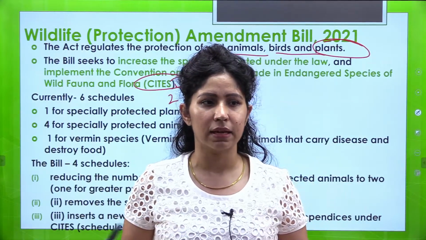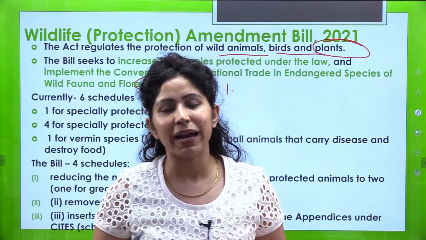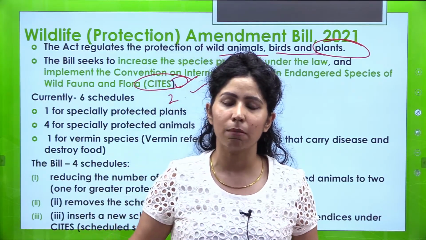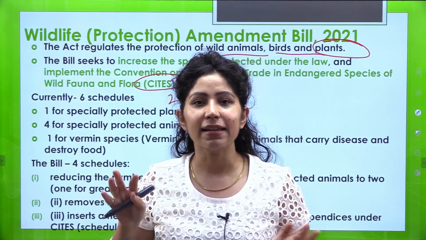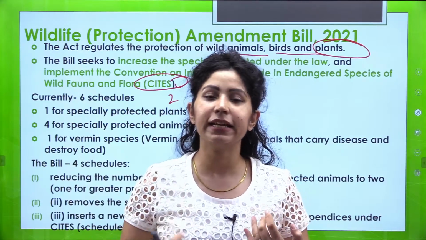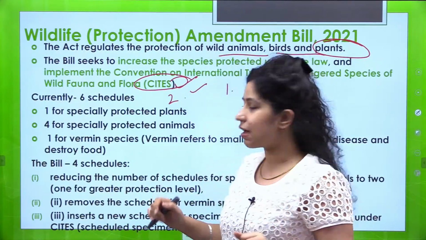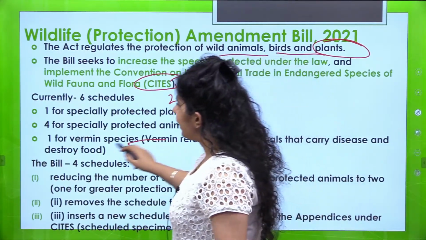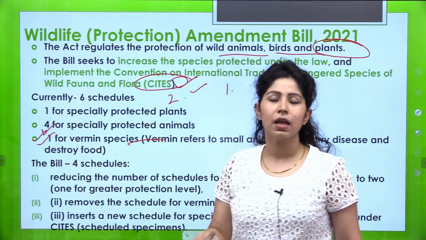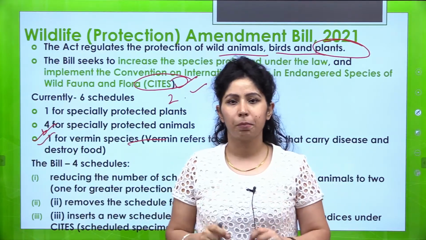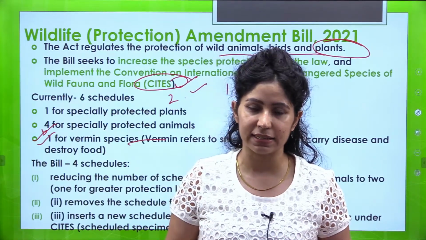For example, monkeys. Monkeys, they enter houses, they spoil the crops, or they bite people. So sometimes monkeys are so many in number that state governments have to declare monkeys as vermin, so that people can kill them without inviting any legal penalties from the government. So state government vermin declare कर देती है, and the vermin word is covered under Wildlife Protection Act 1972. 4 schedules are there for protected animals. 1 schedule is there for protected plants. So this is the structure of the Wildlife Protection Act of 1972.